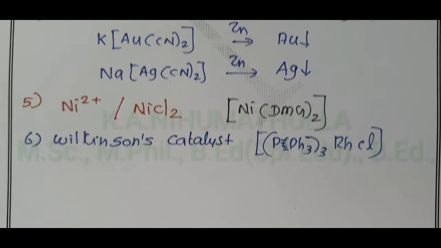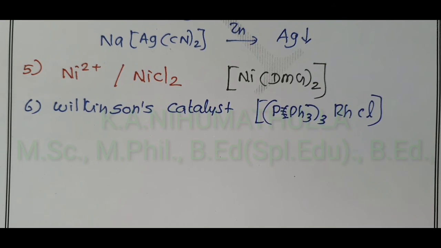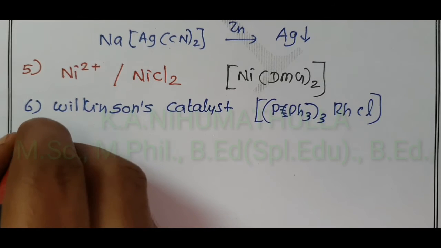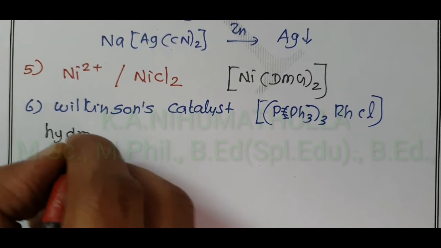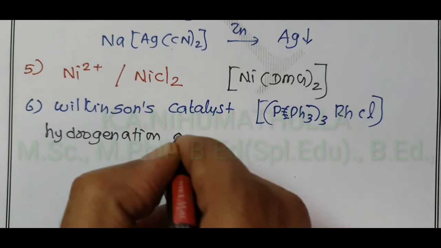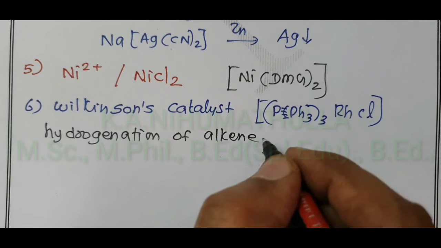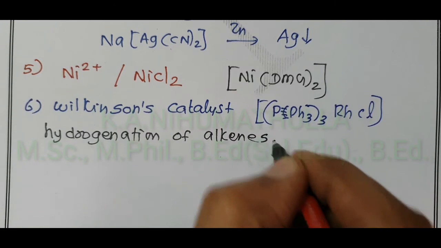This catalyst is used in the hydrogenation of alkenes. You know what is meant by hydrogenation? Addition of hydrogen to an alkene.